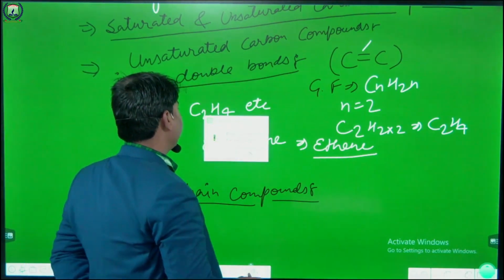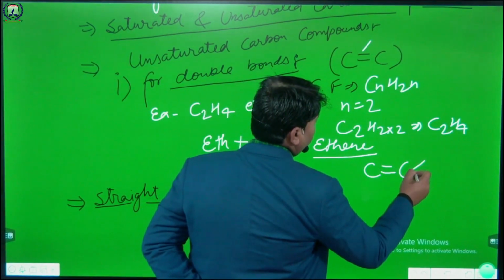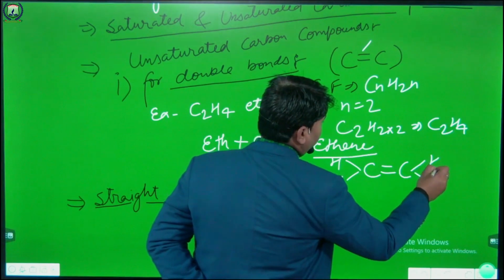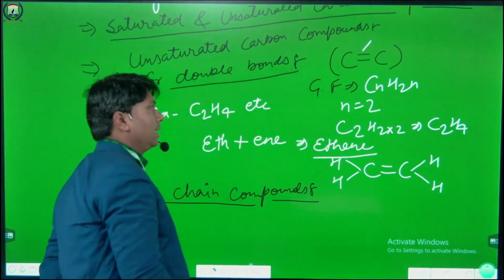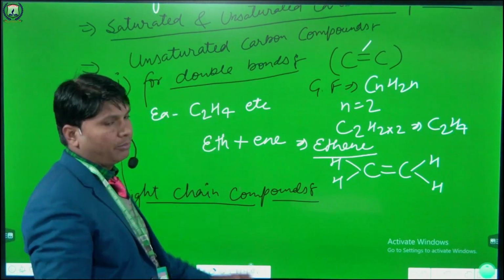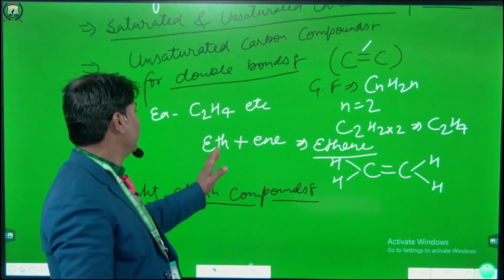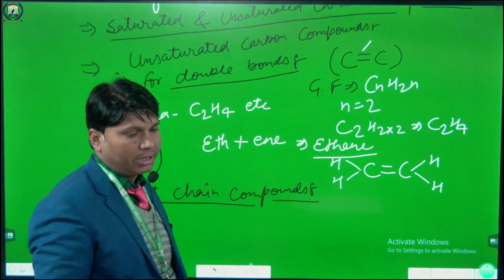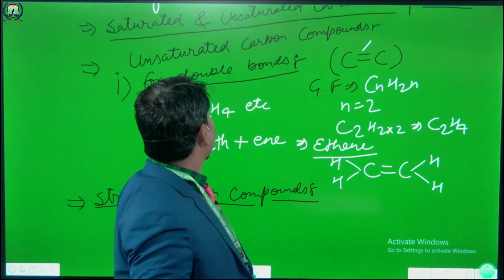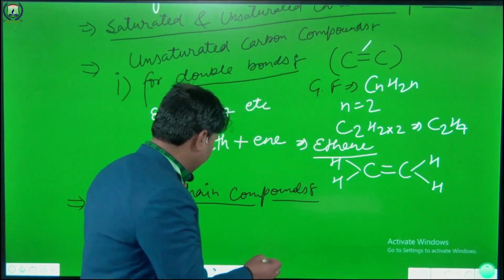And the structure of C2H4 is what, you know? This is C2H4. Clear? Clear to everyone? So for the double bond, we took one example, ethene, and this is its structure and this is its name. Clear everyone? Now we come to the unsaturated carbon compounds. For the triple bond, it looks like